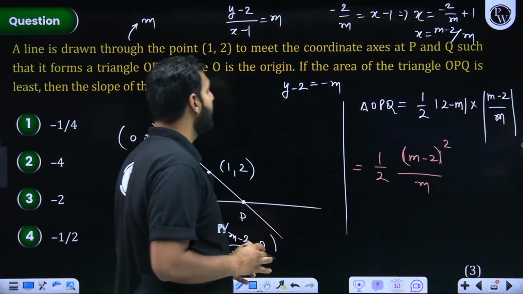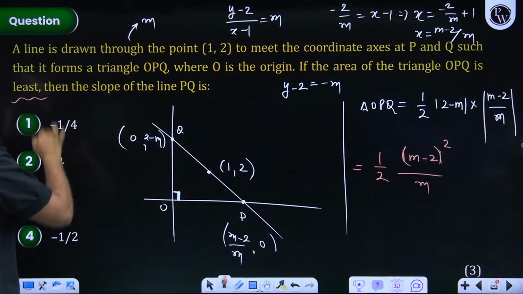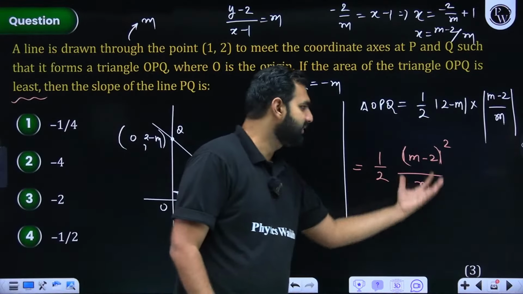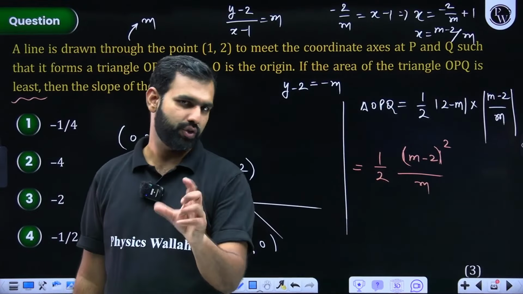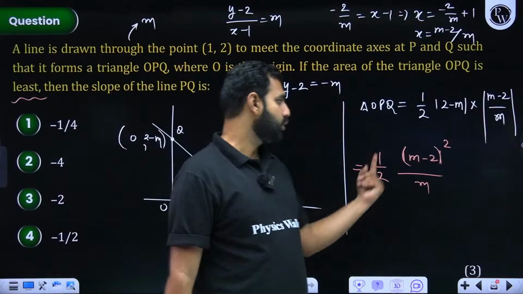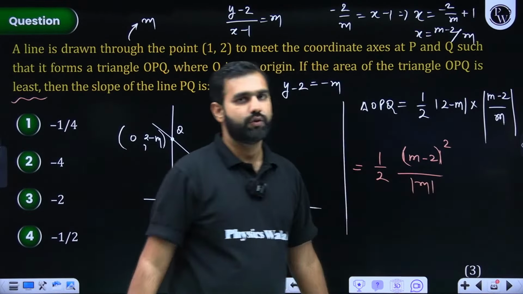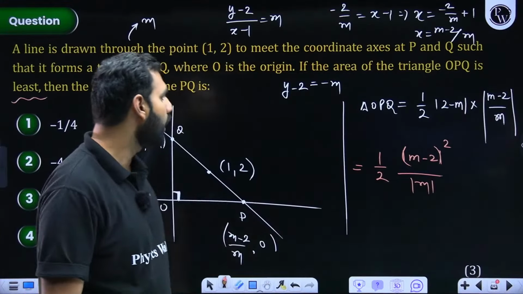Now what are we asked? We are asked that the area of this triangle OPQ is least. So we need to minimize this. This is a function of m, so application of derivative is coming into picture. I hope you're understanding it. So if I now wish to minimize this, of course, there will be a modulus downwards. So how do I differentiate it?